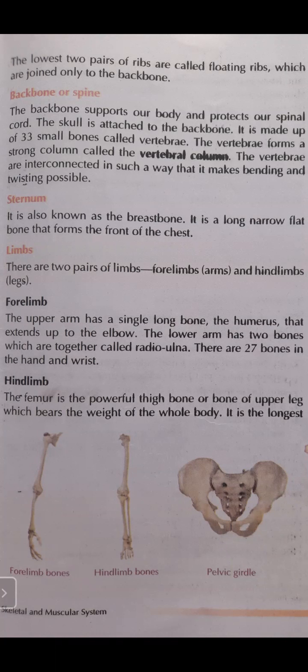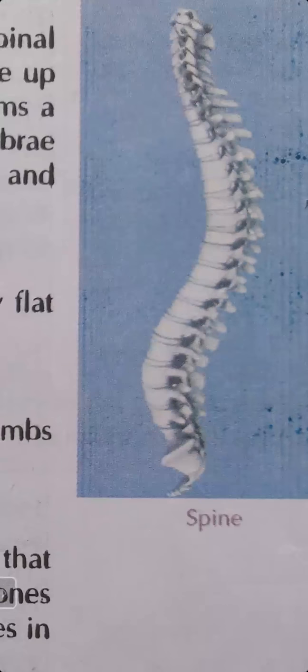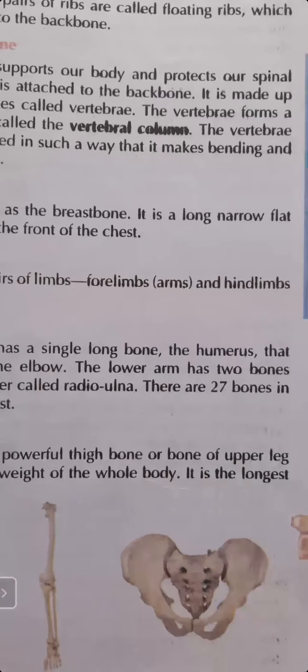It is made up of 33 small bones called vertebrae. So now we are discussing about the vertebrae. Small 33 bones in the backbone are known as vertebrae. These vertebrae form a strong column. Means one vertebra joined with another vertebra joined with another vertebra, and there is a strong column, means rod-like structure, which is called a vertebral column. So two words are there, vertebrae and vertebral column. So now look at the diagram carefully. Each structure is known as the vertebra, and each vertebra jointly forms the vertebral column.